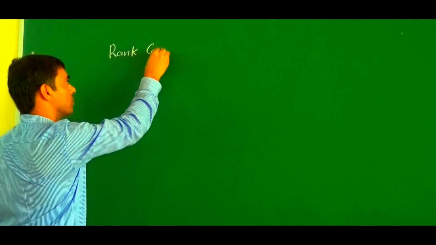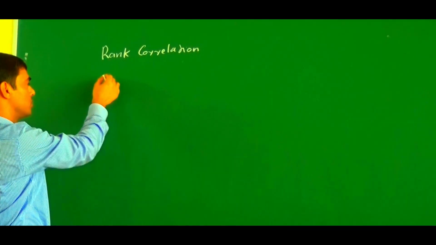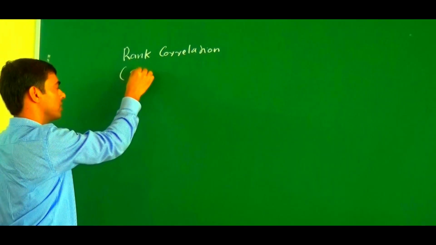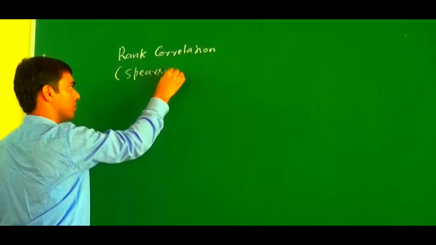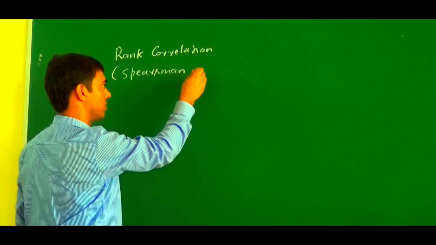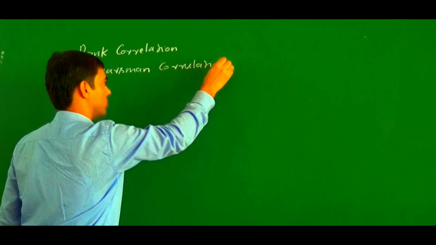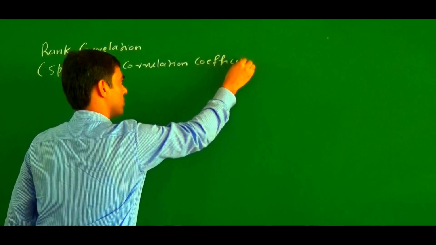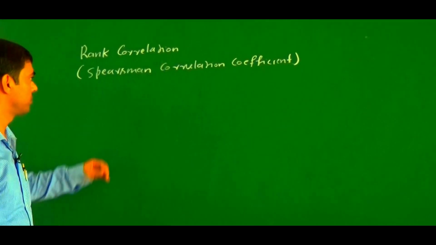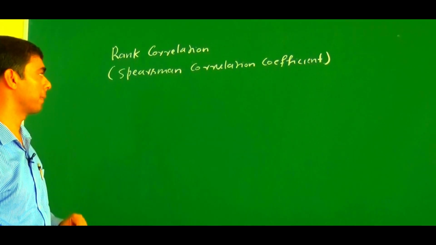Rank correlation. This is also known as the Spearman correlation coefficient. Since this coefficient was developed by Spearman, for this reason it is called rank correlation.